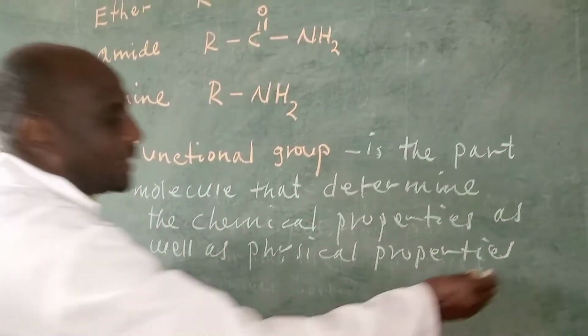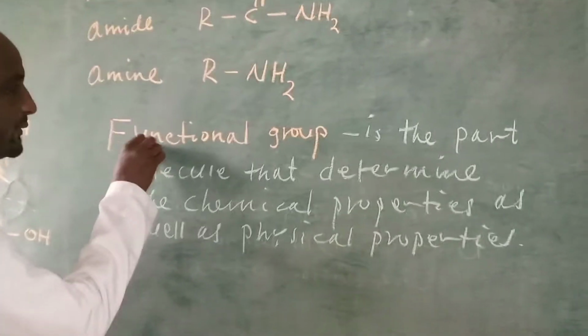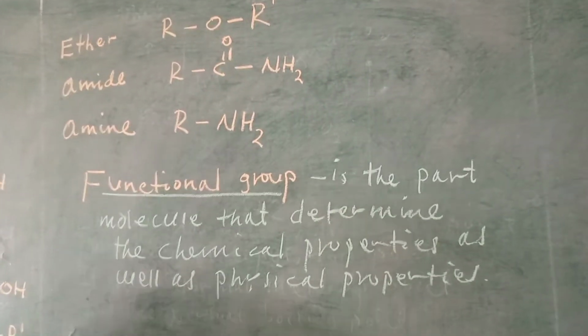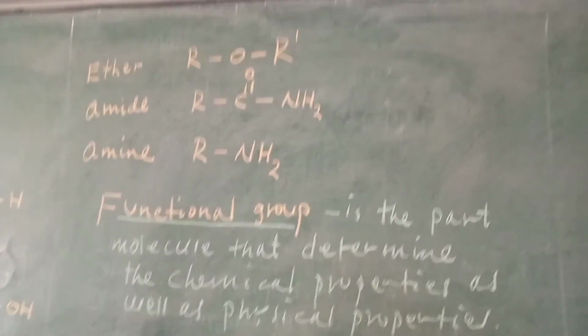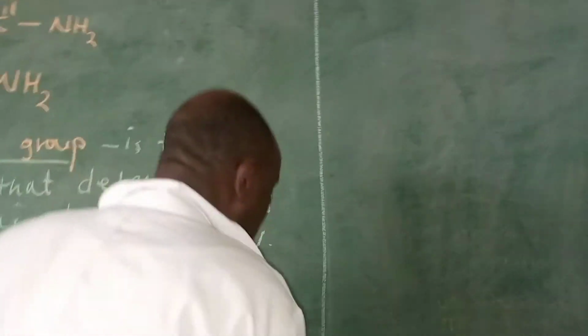Now these physical properties and the chemical properties are governed by the functional group. Now let's see some important ones.